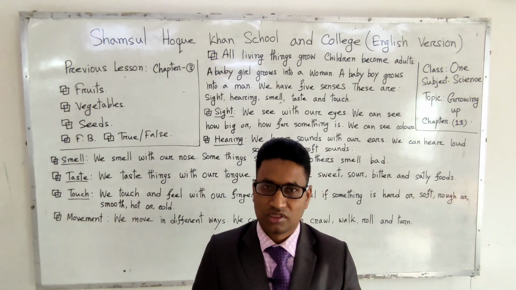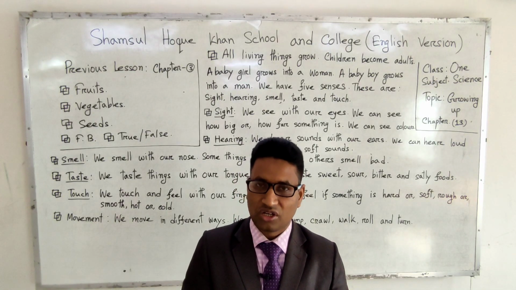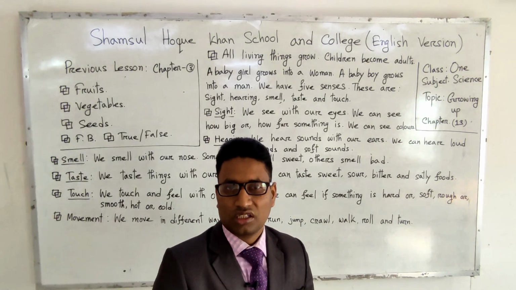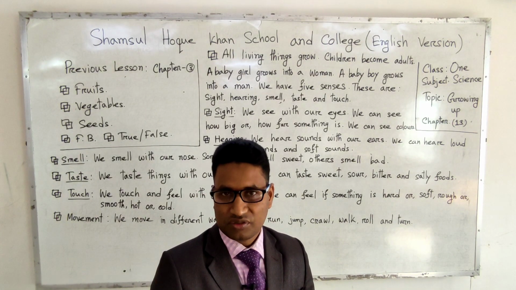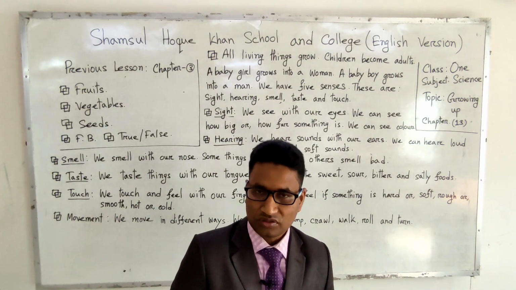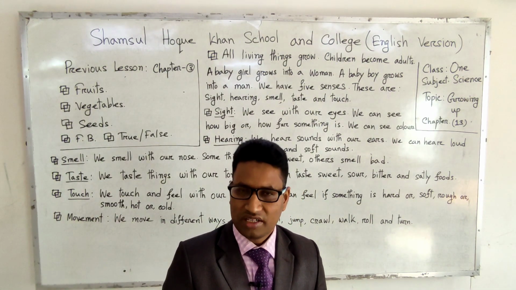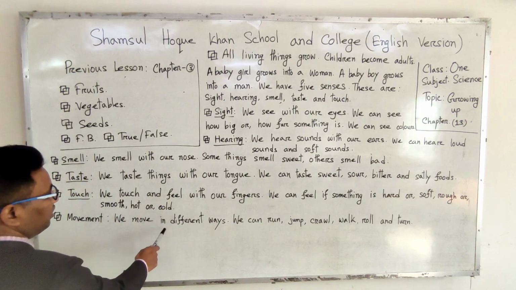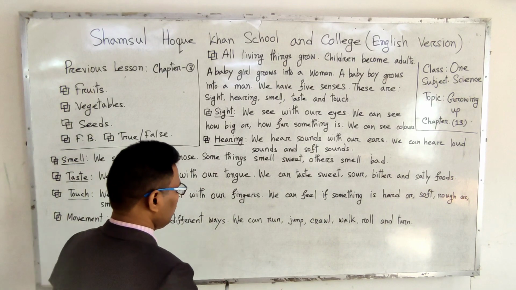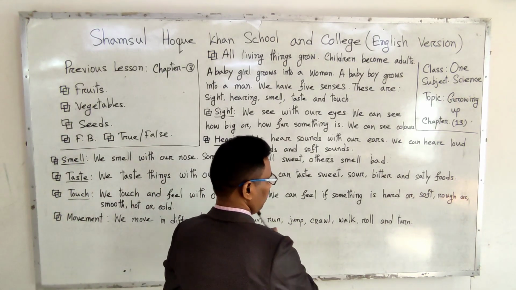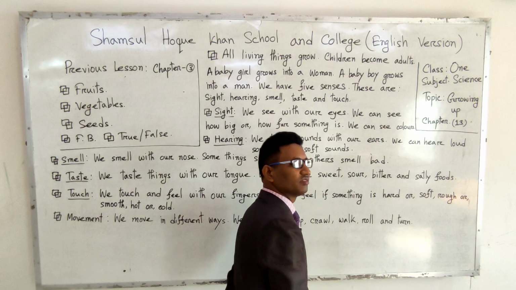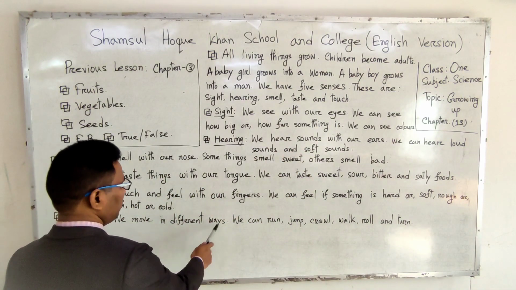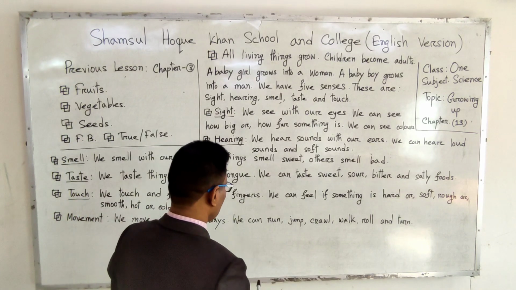And this is mainly called movement. Human beings can move in different ways, such as jump, crawl, roll, etc. That means we move in different ways. Now we can run, jump, crawl, walk, roll, turn. আমরা বিভিন্ন মাধ্যমে চলাফেরা করতে পারি. আমরা দৌড়াইতে পারি,